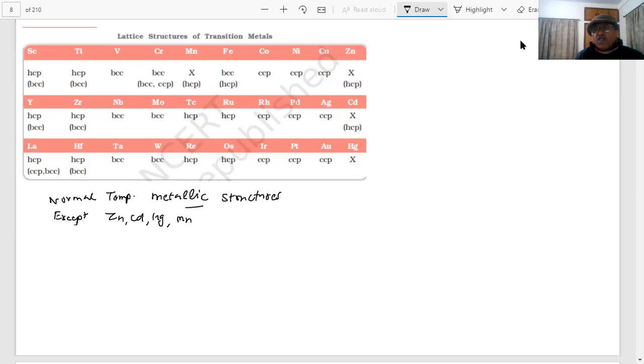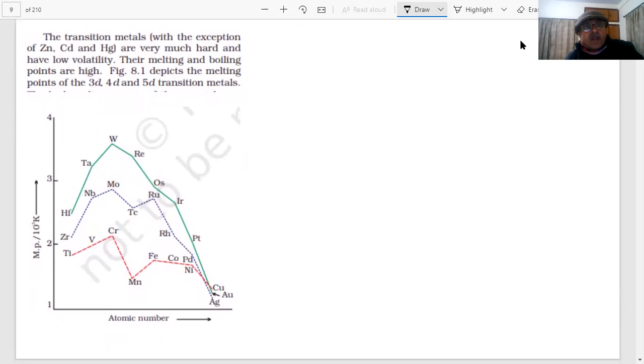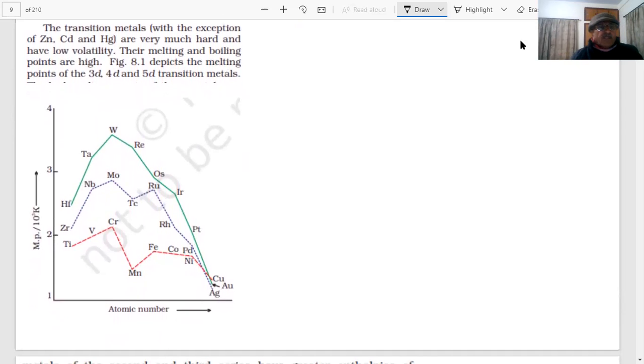More information about this will be there in our solid state chapter. Not much we are interested here. Proceed further. Now, certain questions which are important will be discussed.